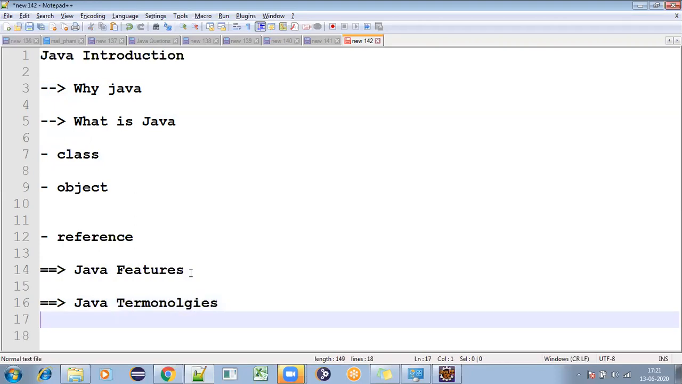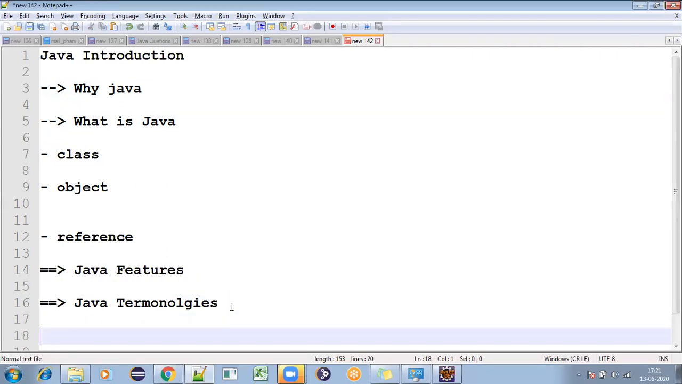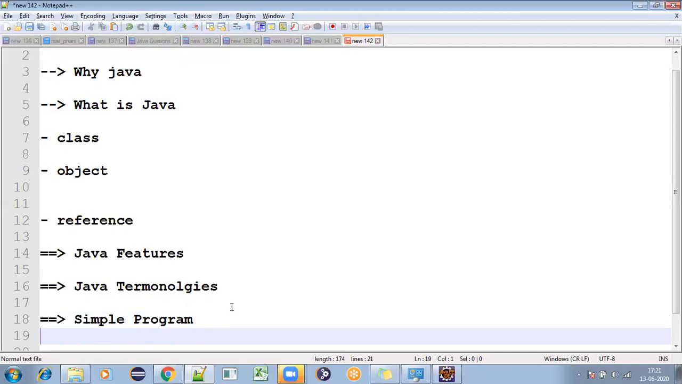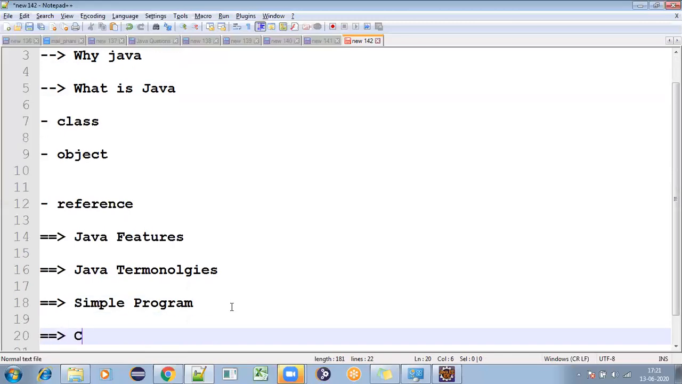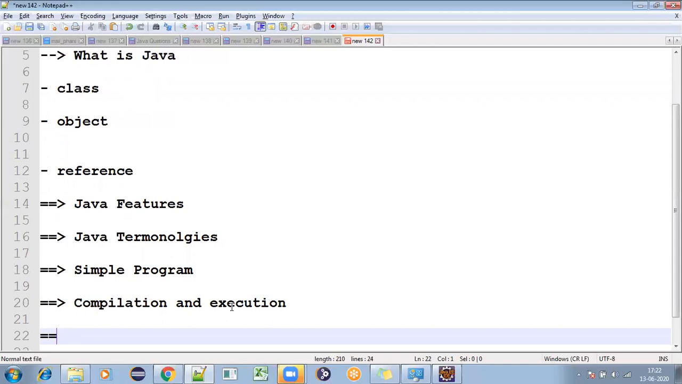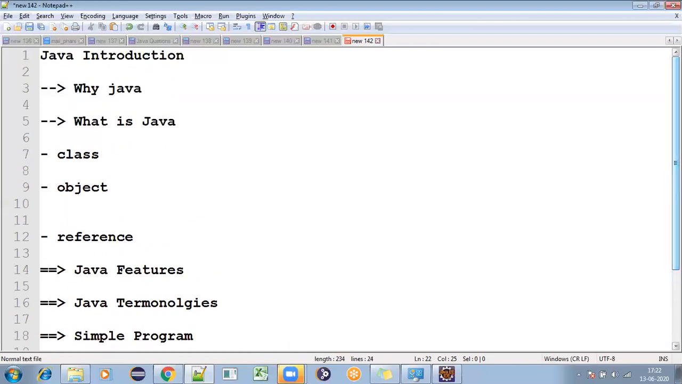Okay, so these are Java terminologies, Java features, and one simple program. After this program, we'll be discussing compilation and execution. And the final thing is we'll discuss static and instance information. Okay, so this is the agenda for today's class, and we'll go one by one. Okay, so we know that